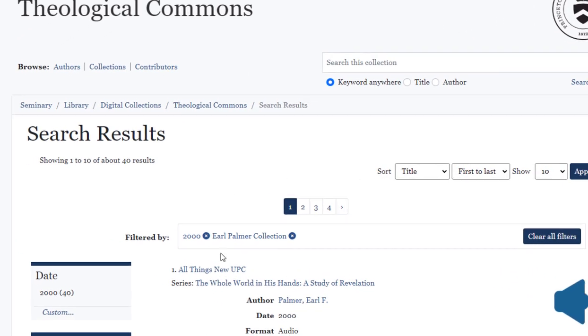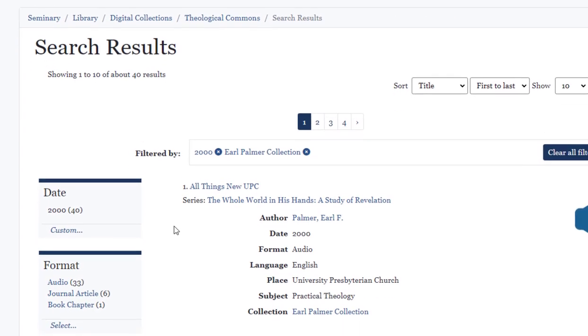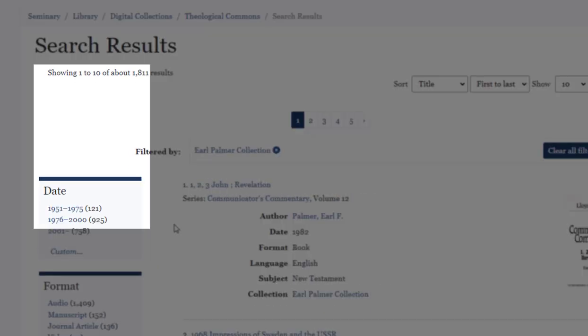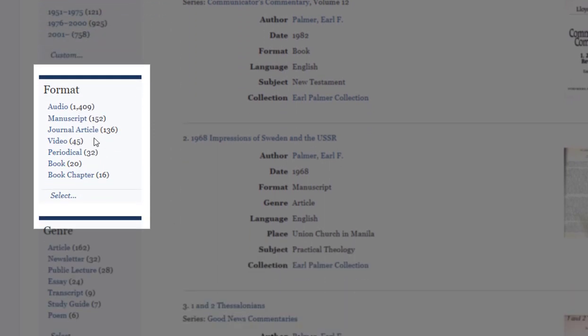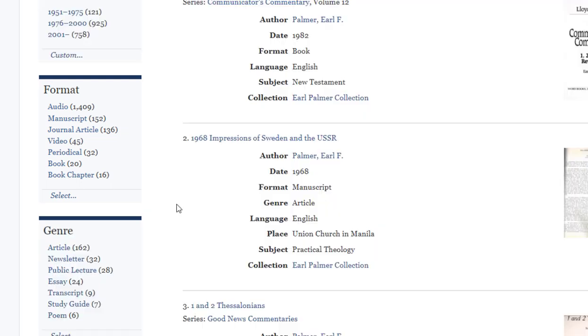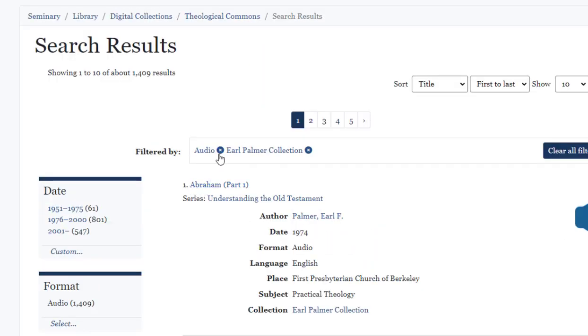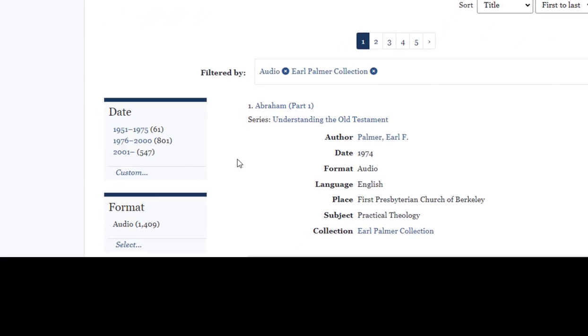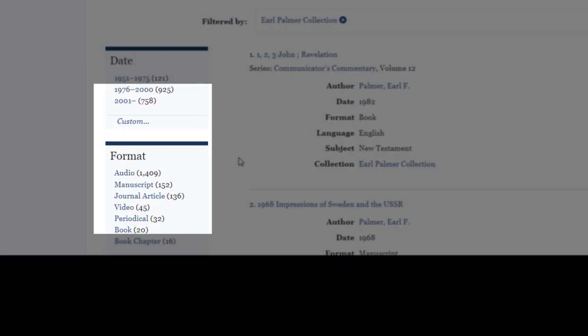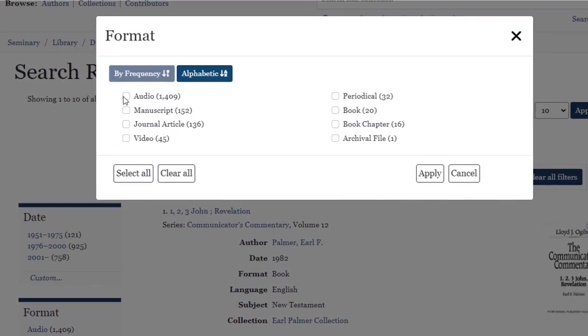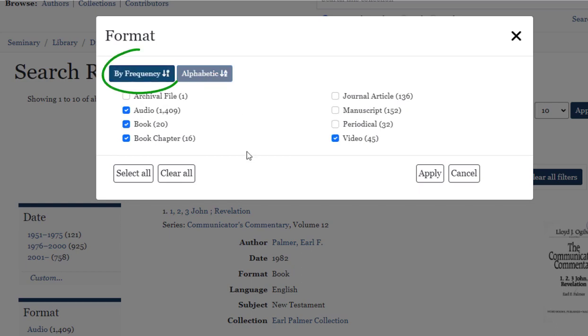You can also filter by the kind of material, such as audio recordings or journal articles. Note that manuscript in this context refers to any unpublished document. Clicking on audio, for example, filters the results so that only the audio recordings are shown. Alternatively, you can choose multiple options at once by first clicking Select and then choosing multiple formats, such as audio and video, or book and book chapter, or any other combination.